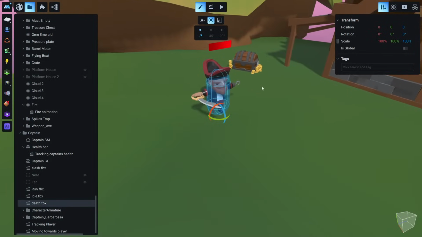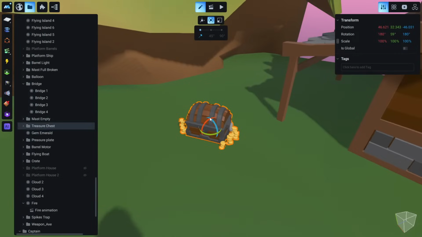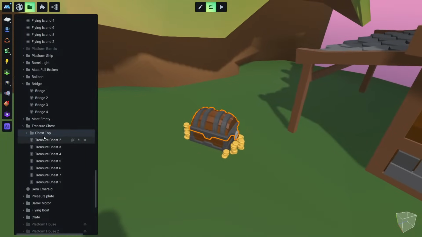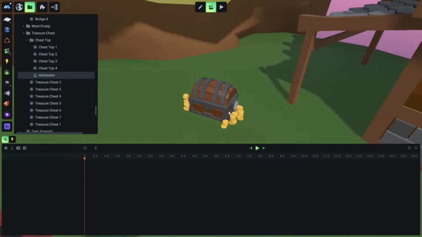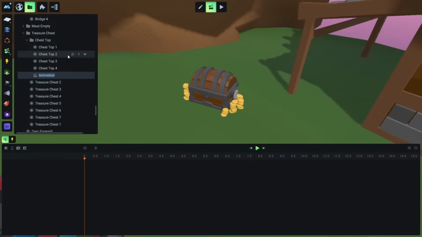You know what? Let's add something even more, just for the purpose of the game. Let's create an animation here for this chest, and let's rename this something like goal. Anything.